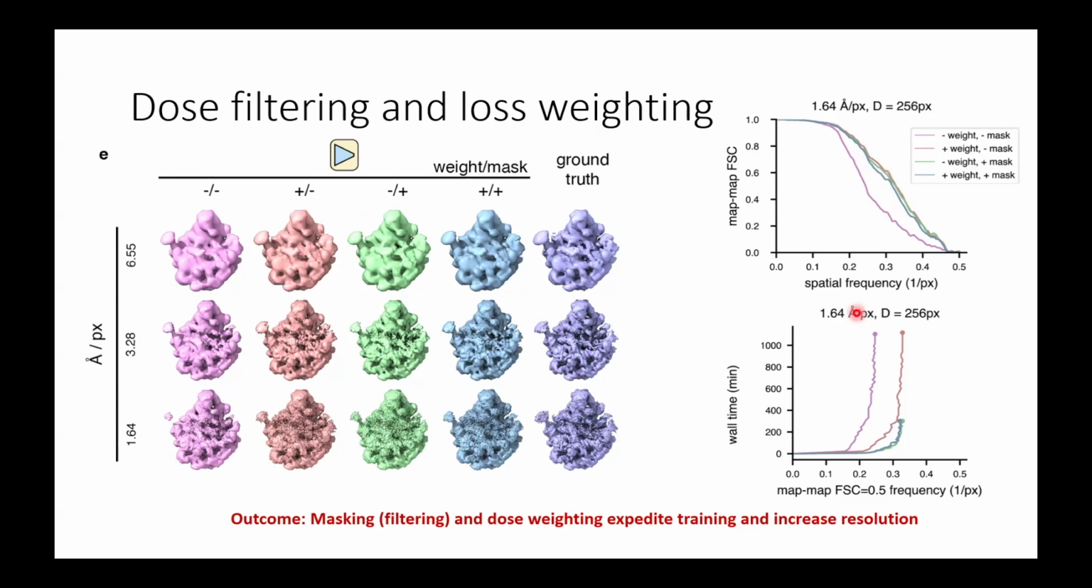Perhaps more importantly, we calculated the wall time. So this is the wall clock time that it took to achieve these reconstructions. And you can see that by simply masking out the pixels, you get a much more efficacious training. It's much faster to get to these reconstructions.